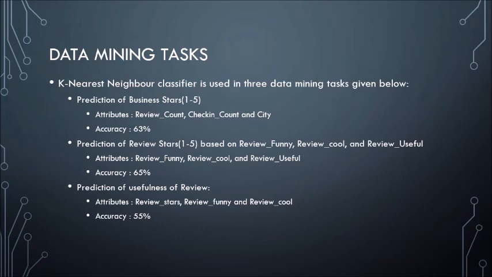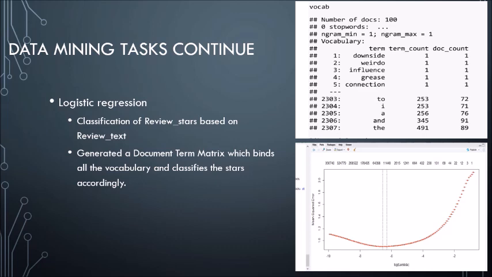Moving ahead, now let's understand the second task that we've performed, which is logistic regression. To perform this, we've used a text-based input and we've performed natural language processing on it using various methods, in which we make a document term matrix. This matrix is nothing but a collection of words in an organized fashion in which we understand which words are more frequent in a particular scenario.